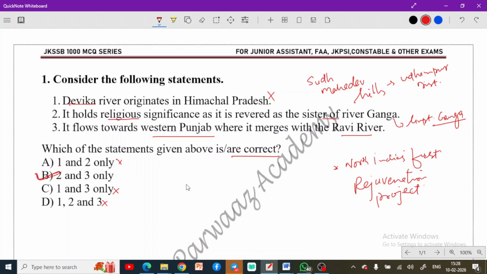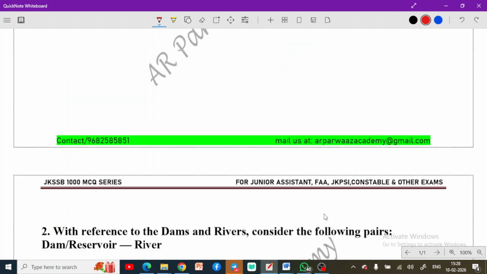Also remember one more fact here that Udhampur is also known as the land of Devika. Land of Devika. So when you know this fact, even from this fact you can guess that the Devika river flows in Udhampur as well. So now let's move to the second question.